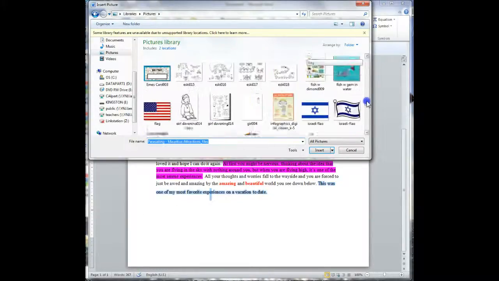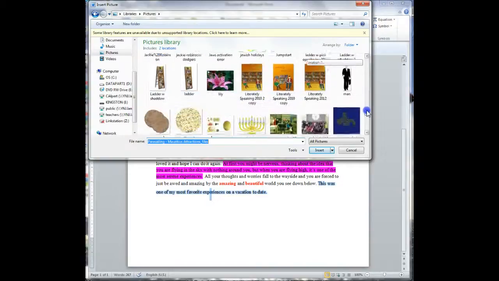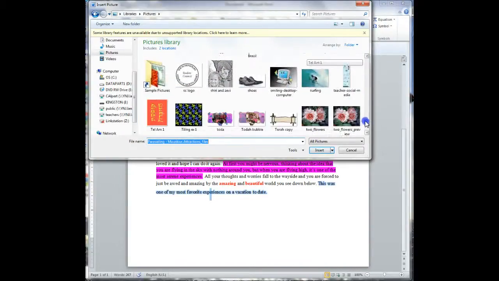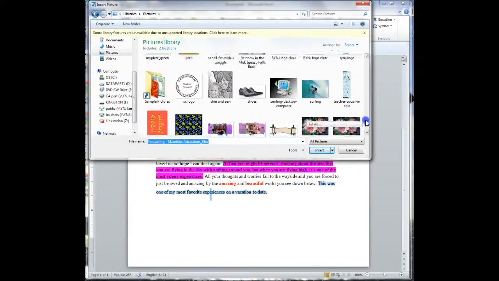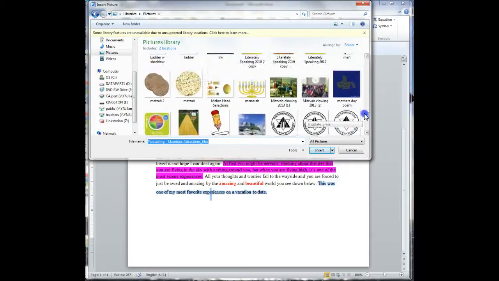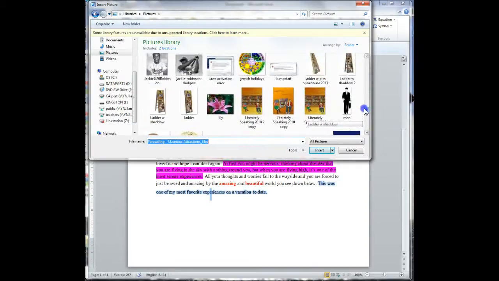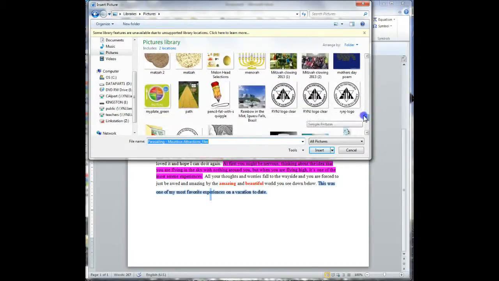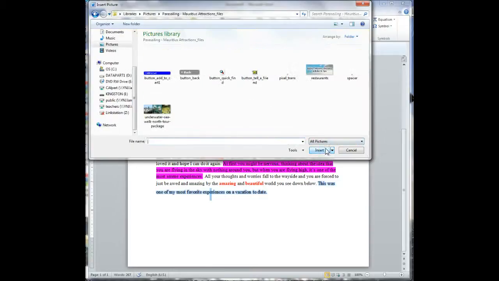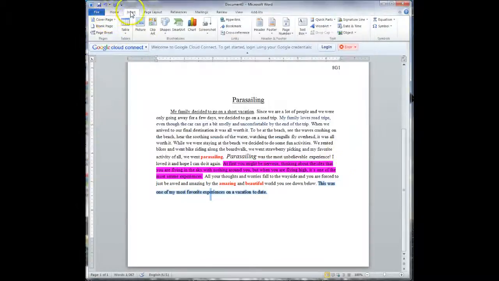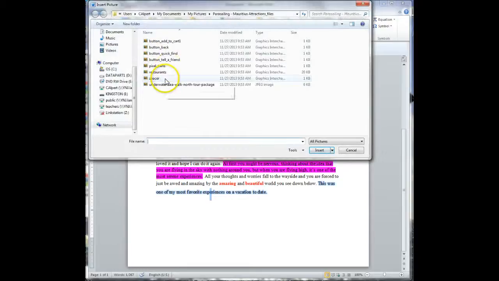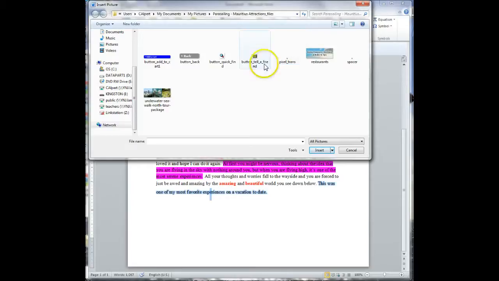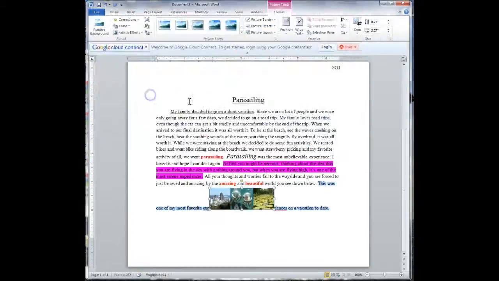Okay, it should be that one, but let's just scroll down and make sure that it's actually here. Did anyone see it? Because I didn't. Okay. Not here. Okay, so I'm just going to pick a different picture. Hopefully you will have better luck than me. Oh, it saved a folder. Fascinating. Okay, well, let's say this was the picture.